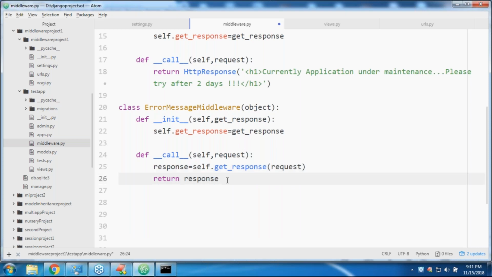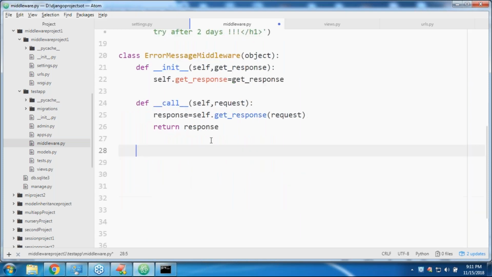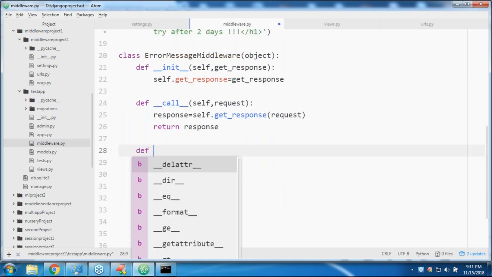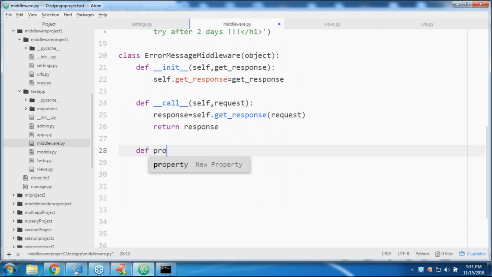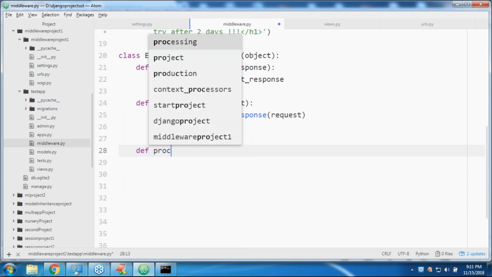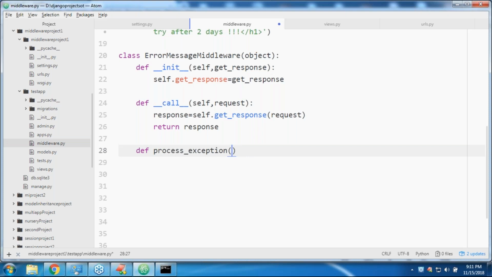Now one more powerful method I'm ready to define. Sir, I forgot the method name. Can any person please tell what the third method is? I forgot the name. def process_exception(self, request, exception), like this, right?